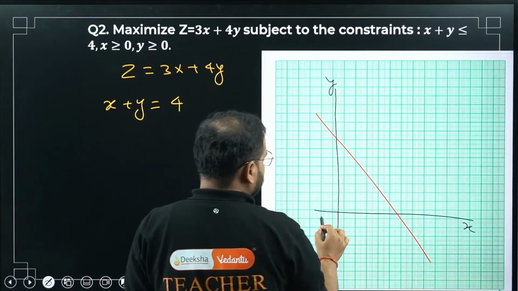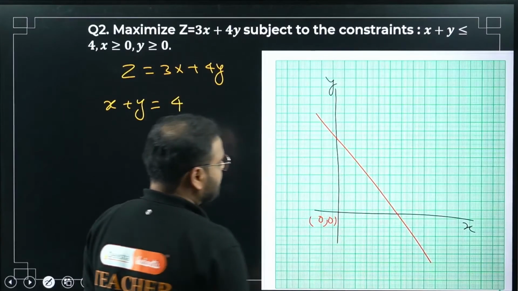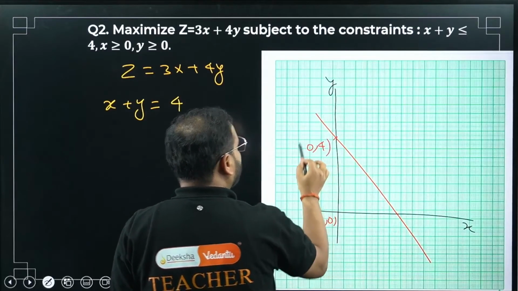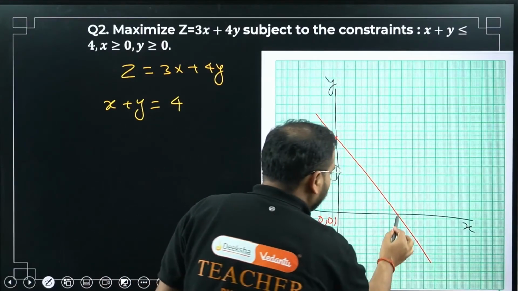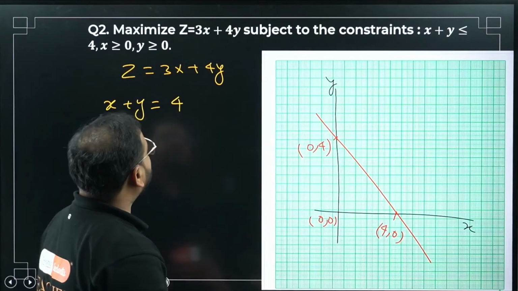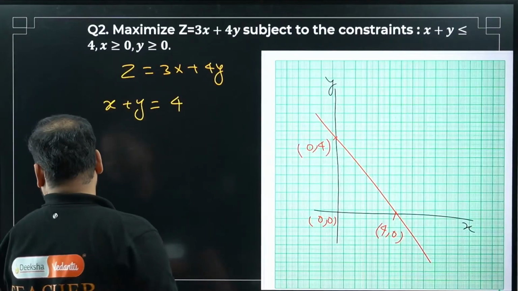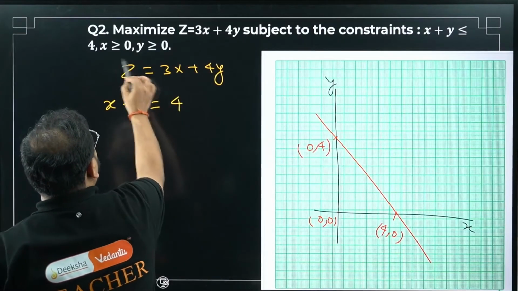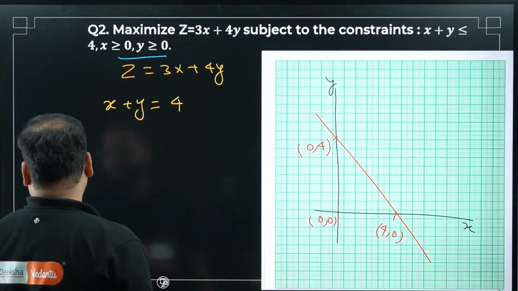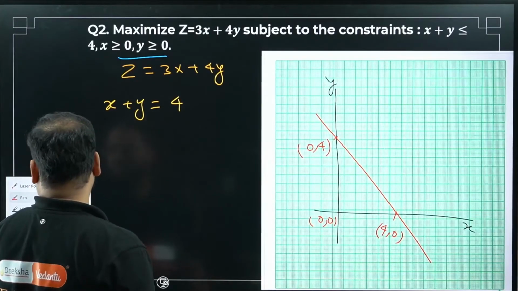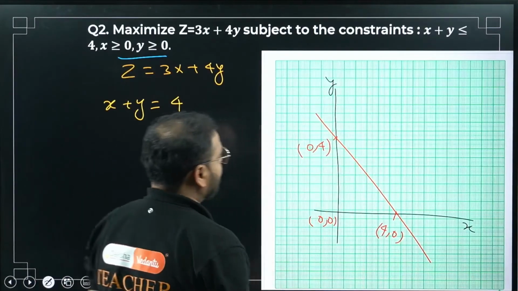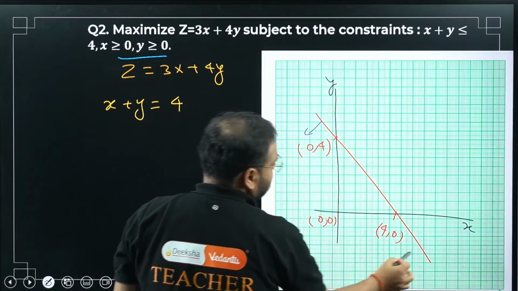Okay, the origin is this 0, 0. When x is 0, y is 4. And when y is 0, x is again 4. Right now, this is the line. The last two represent what? Have a look. Again the first quadrant. Please check. So my condition is what? The condition is less than or equal to 4, meaning somewhere over here.